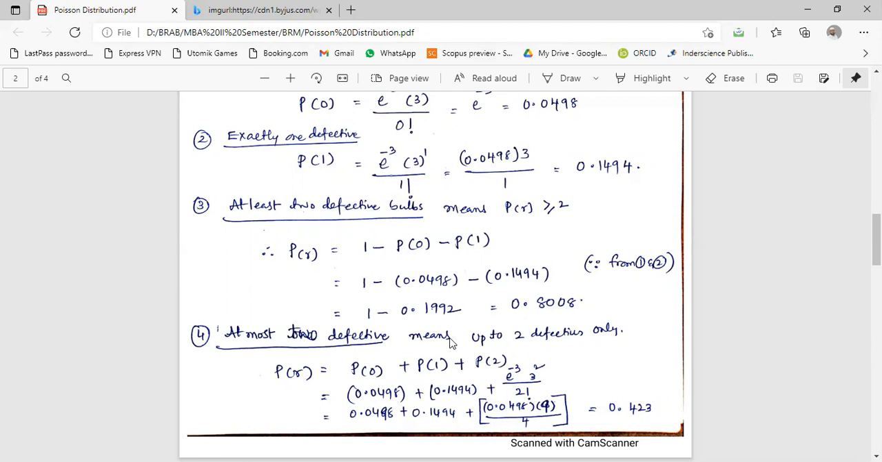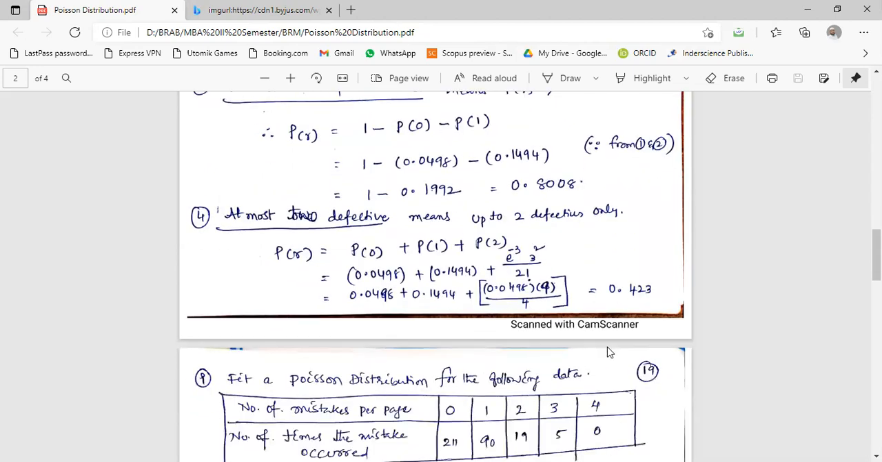So P of 0 value you already know, that is 0.0498, plus P of 1 value you already know, that is 0.1494. Now this P of 2 value is e power minus 3, which you already know, into 3 square means 9, divided by 2 factorial means 2. So if you simplify it, you will get the answer as 0.423.